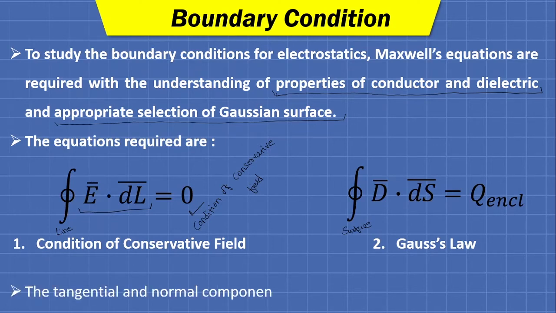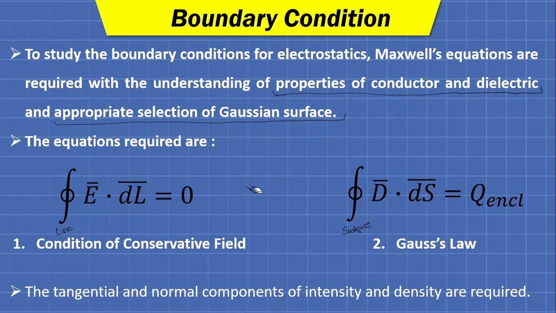In addition to these, the tangential and normal components of intensity and density are required, because ultimately at the end we will have some idea about these components of E bar and D bar. What I want you to remember at this point is that we need to utilize these two equations for the derivation part.